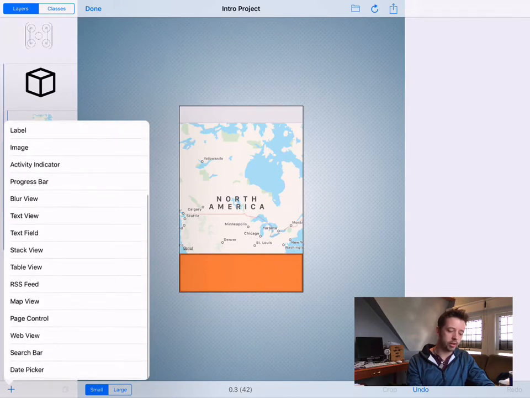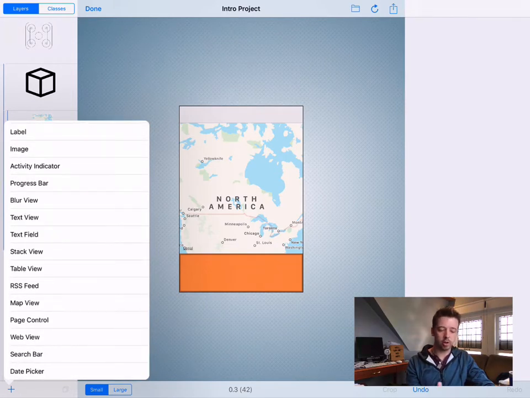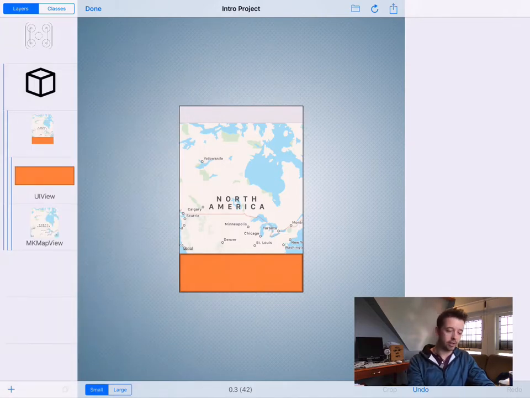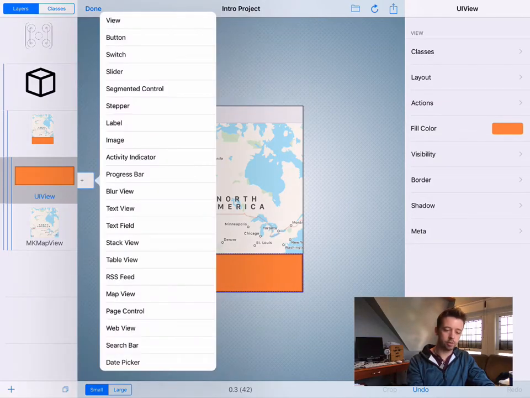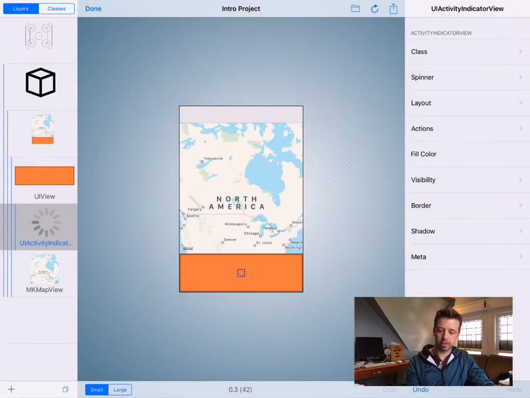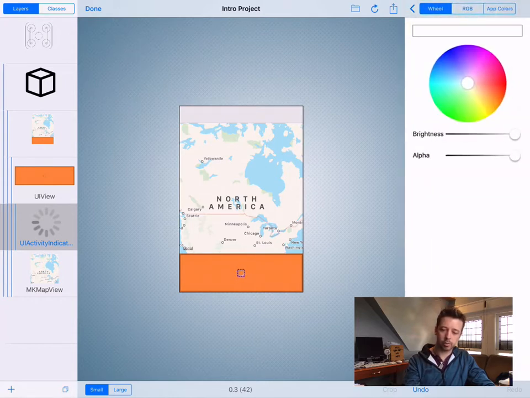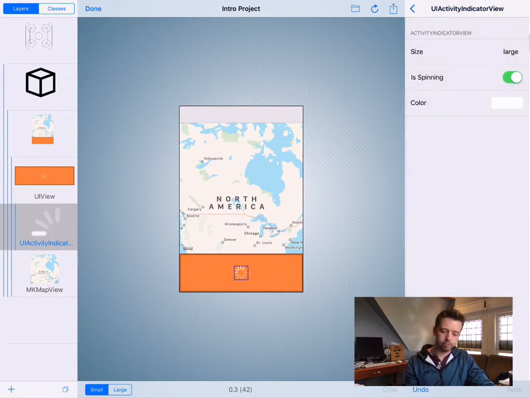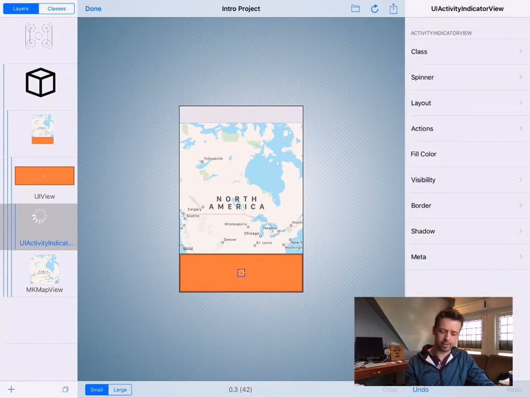We've also got a ton of other things. We've got search bars and RSS feeds and progress bars, activity indicators. Actually, I love a good activity indicator, so let's throw one down this orange view. So it's just one of these spinners, and I'm going to change its color to white so we can really see it, and we're going to keep it small. Large is a little in your face and actually not that often used on iOS.